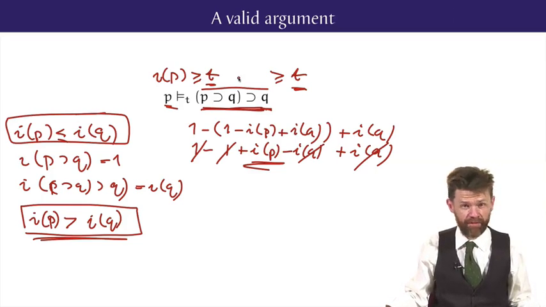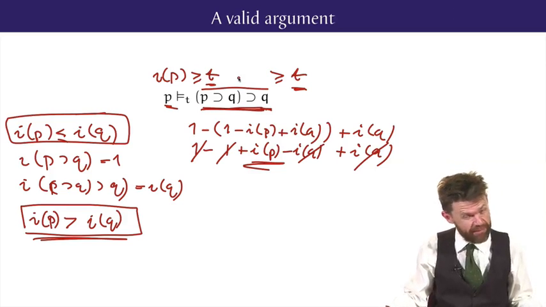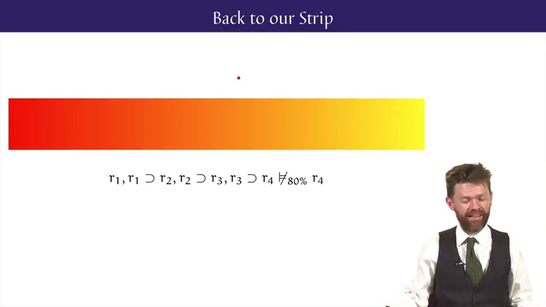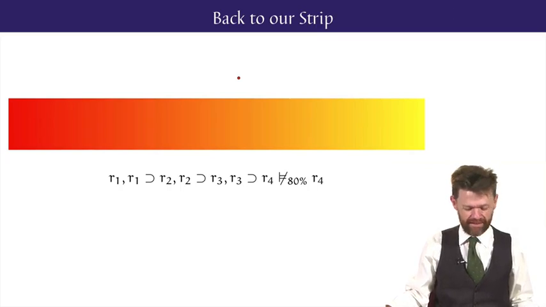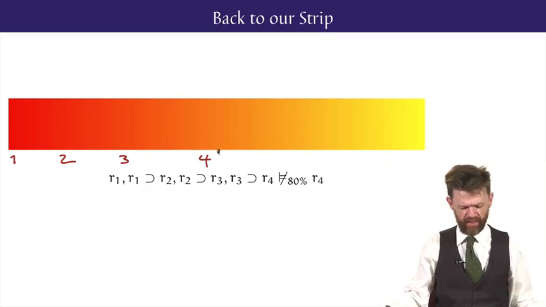So this is an example of an argument which is invalid. Sorry, this is an example of an argument which is valid. We're going to look at the Sorites argument, which is hopefully an example of an argument which is invalid, because that's what we were after. So let's look at the Sorites argument in a simplified case here, where I've actually only got 4 premises, and we'll actually only make 4 divisions in the strip. So let this be patch 1, this be patch 2, this be patch 3, and patch 4 somewhere over here, which is clearly orange and not red.